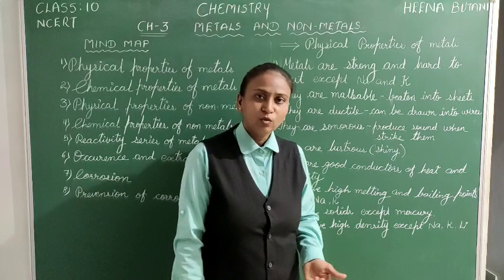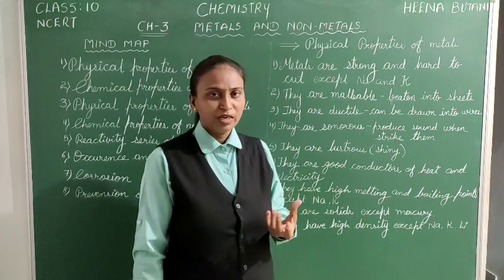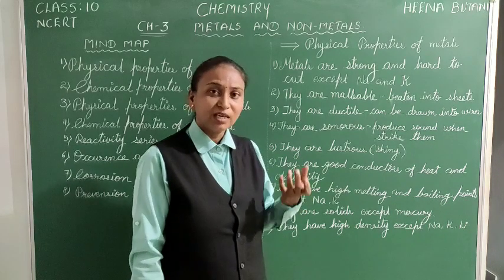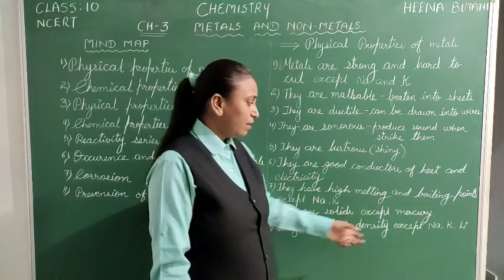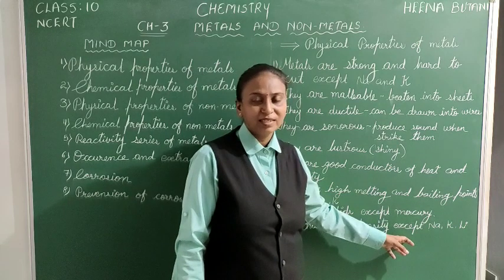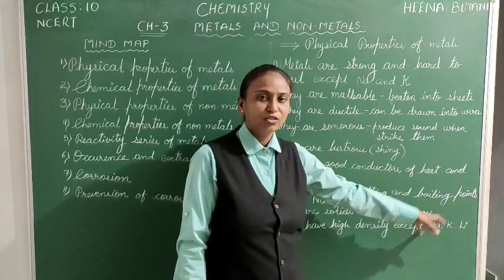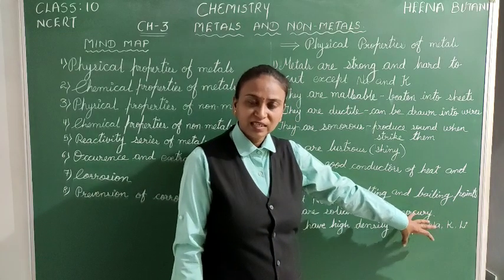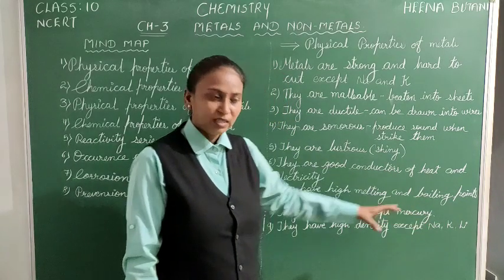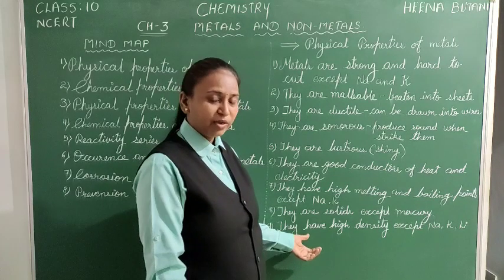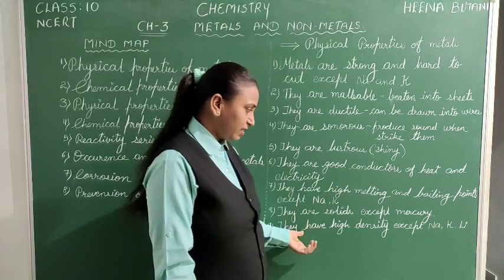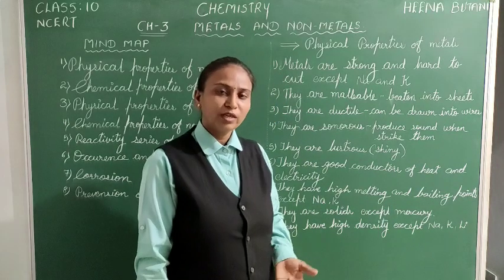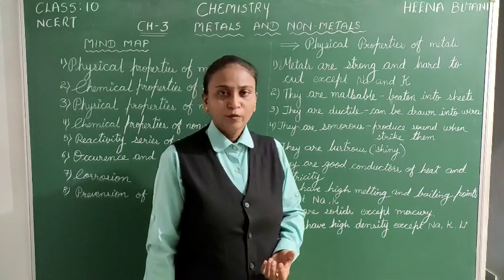And lastly, they have high density. High density means they are heavy in weight. We can say metals are heavy in weight. But again, exceptional cases are there, that is sodium, potassium and lithium. Since they are soft metals, their density is very low. Generally metals are heavy, having high density, but sodium, potassium and lithium are the metals which have low density and they are light in weight.